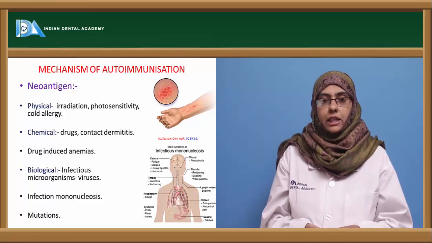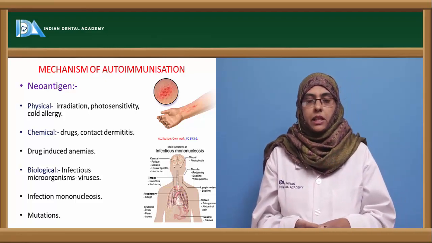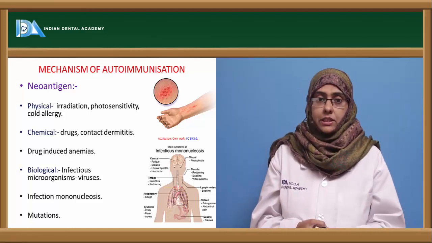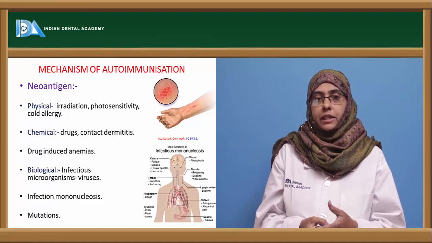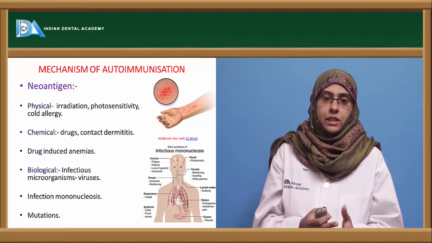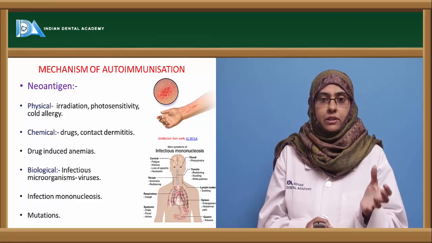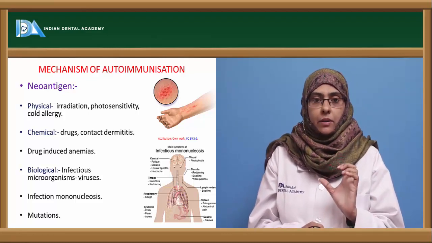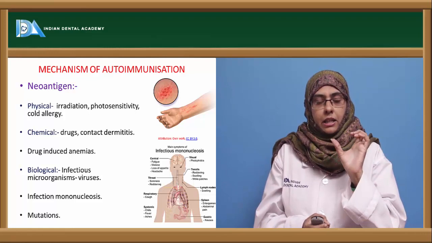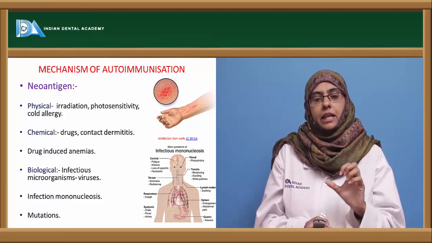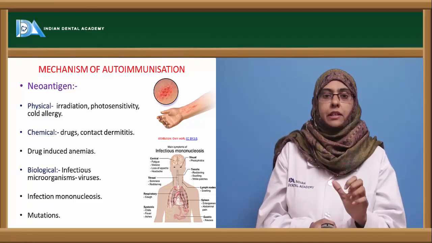Next are the biological factors, which are nothing but the organisms. When an organism is introduced into the body, it has the ability to modify the structure of the cell, mostly in the case of viruses. Viruses are known to be pathogenic when they enter the host cell, and the pathogenic character of the virus is by making its DNA or genetic material enter into the cell.